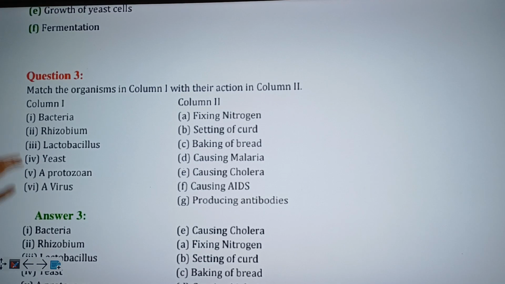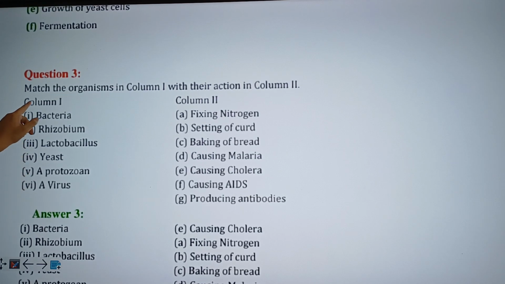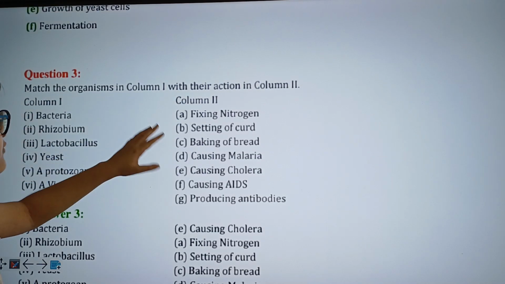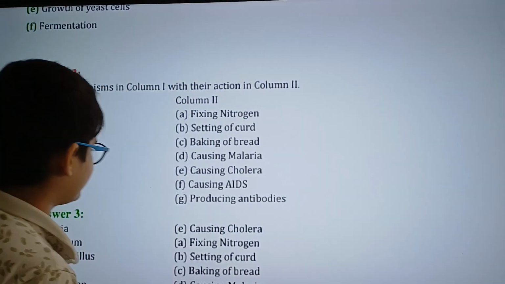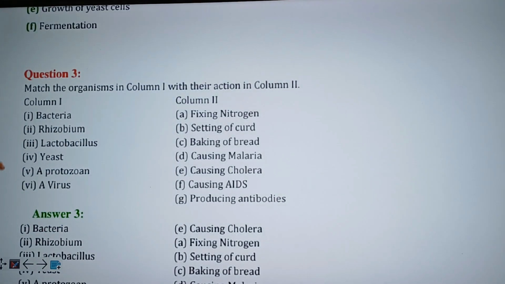Moving on to question 3. Match the organisms in column 1 with their action in column 2. This is a matching question. You need to match column 1 with what they do in column 2. So let's start. Okay. Bacteria.